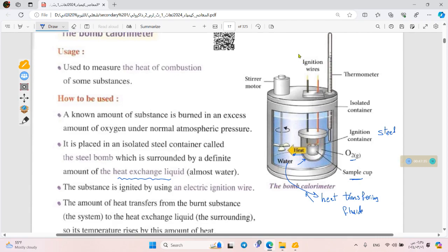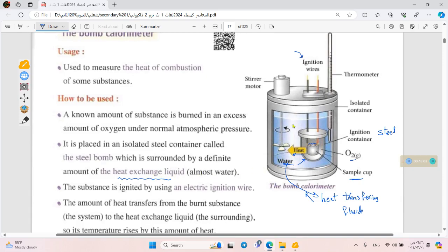Okay, we have ignition wires inserted from outside to inside the ignition container to release a spark. This spark initiates our combustion reaction. This reaction will release the energy inside the ignition container. It will be transferred from the ignition container to the heat exchange liquid, which is water.